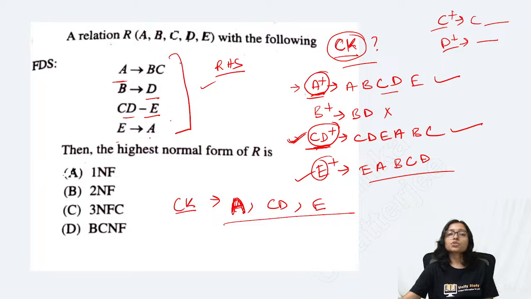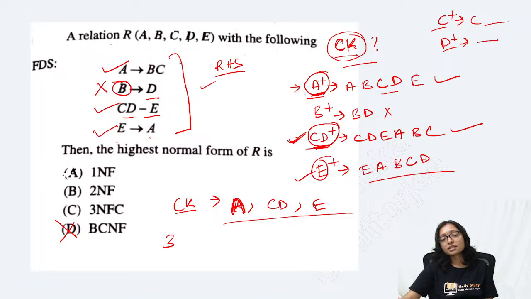Now you have to check. This is in BCNF, this is also in BCNF, this is also in BCNF. But B is not your candidate key. That's why the relation is not in BCNF.